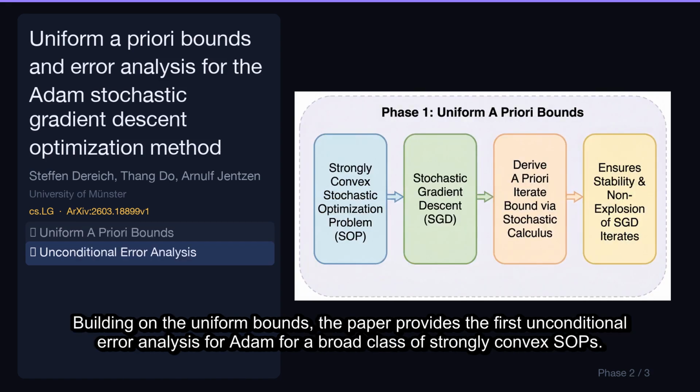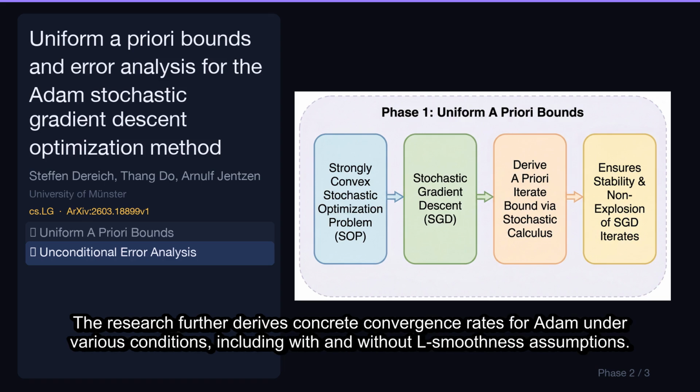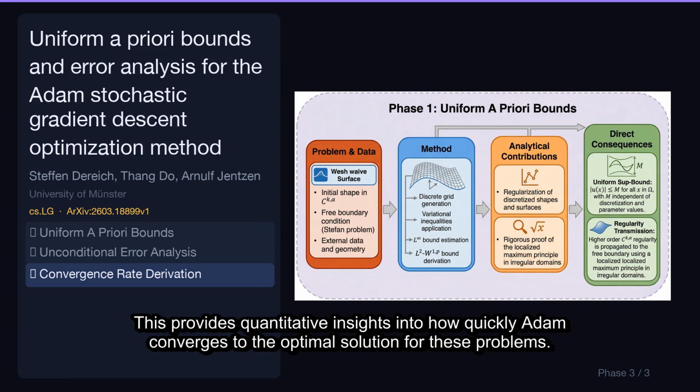Building on the uniform bounds, the paper provides the first unconditional error analysis for Adam for a broad class of strongly convex SOPs. This eliminates previous assumptions about boundedness, offering a more robust theoretical understanding of Adam's performance. The research further derives concrete convergence rates for Adam under various conditions, including with and without L-smoothness assumptions. This provides quantitative insights into how quickly Adam converges to the optimal solution for these problems.